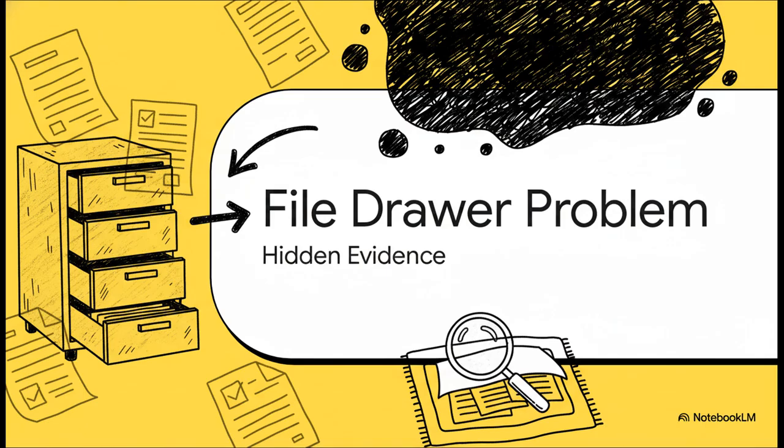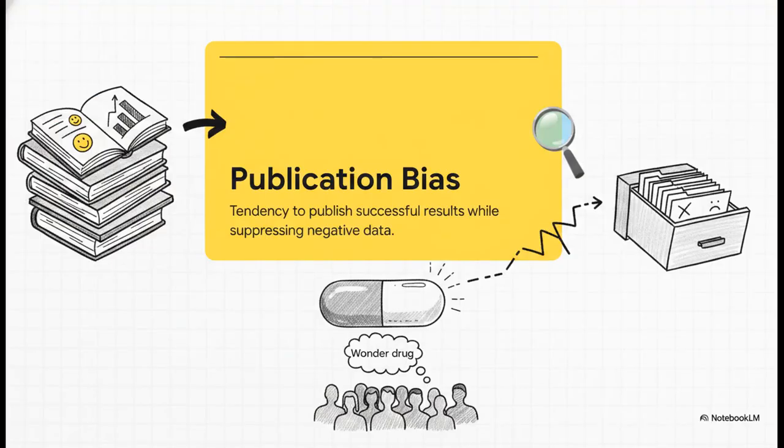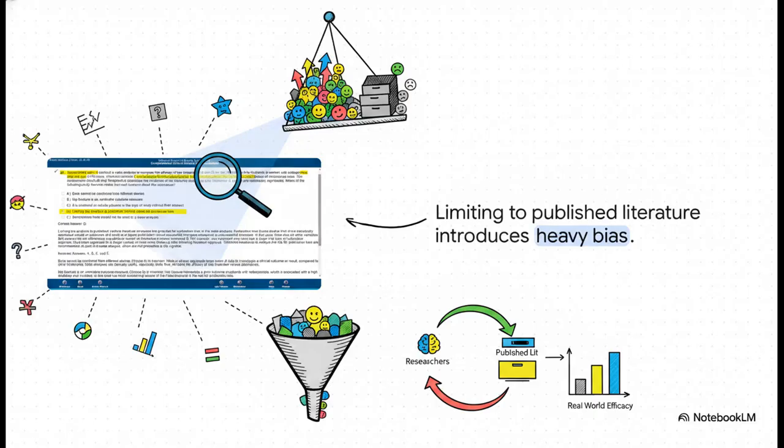Section 3. The file drawer problem. Let's talk about publication bias. It happens because, let's be honest, sponsors and journals absolutely love a shiny, positive breakthrough. So what happens to the trials with completely null or negative results? They get abandoned in literal file drawers. But there's another insidious layer here, called time lag bias. See, highly significant, positive trials get rushed into high-impact journals within months. But when negative trials do get published, they face prolonged delays, rejections, and endless revisions, getting trapped in the publication pipeline for years.